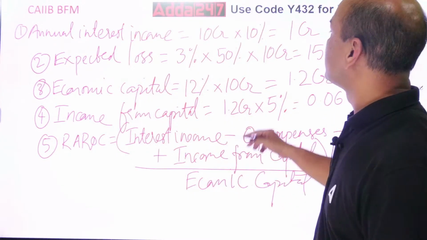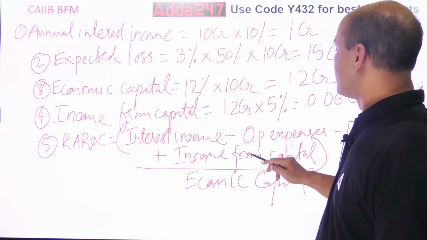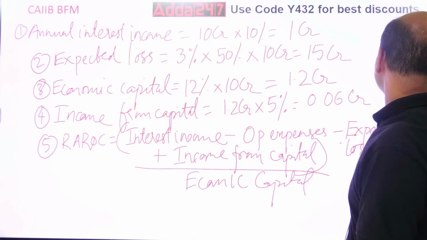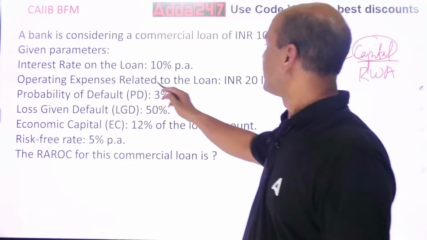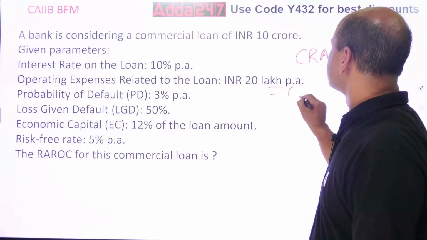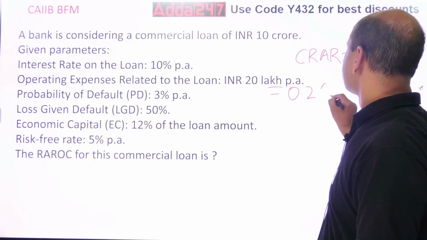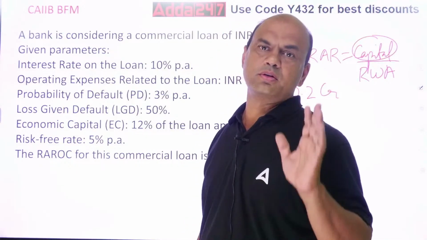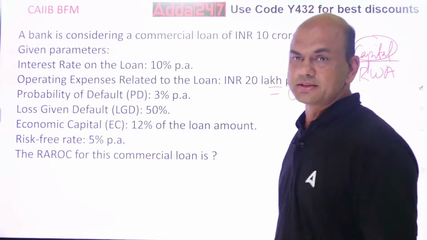So interest income. What is the interest income? 1 CR. Minus operating expenses. Those are not given over here; those are given in the numerical. Operating expenses are 20 lakhs. So 20 lakhs, what do you do? You write it in crores. 0.2 CR. Always bring all of them in the same unit. Crore, crore, crore, crore. That's simple to understand, isn't it?